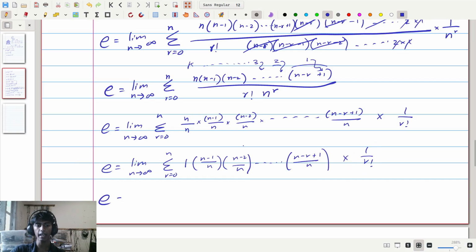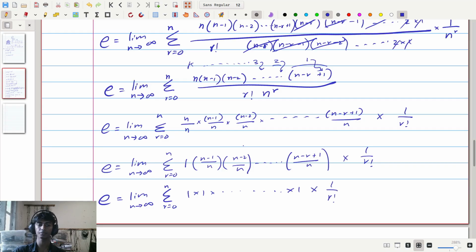So if we consider that, this means that we have the limit as n goes to infinity of the sum of r equals 0 up to n of a bunch of numbers that are all basically 1 when n gets really big. So we can kind of say that this is 1 times 1 times 1 times ... a bunch of ones approximately. Well, it is an approximation, but the approximation gets closer to an exact value as n gets really big. So as n approaches infinity, all of these values are in fact just 1, and then multiplied by 1 divided by r factorial.